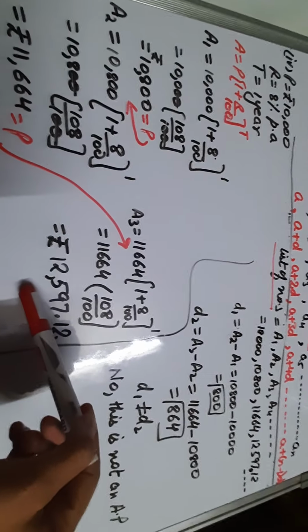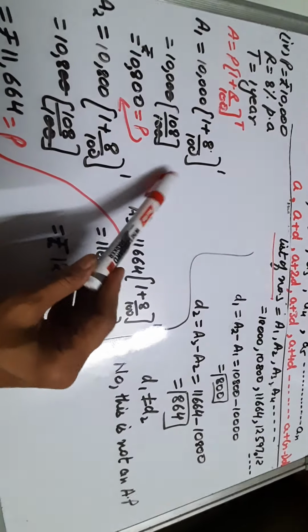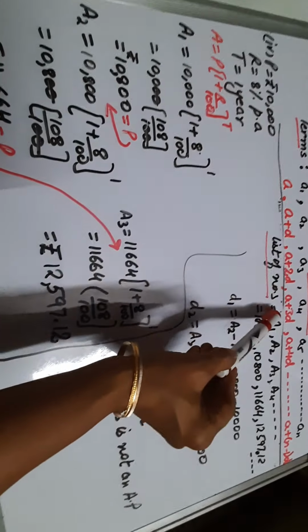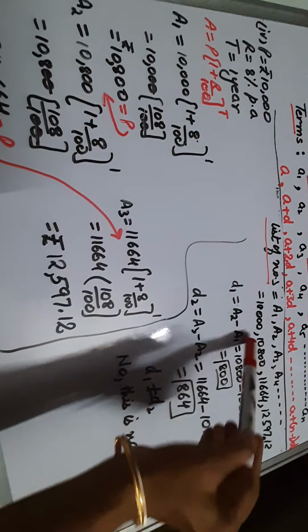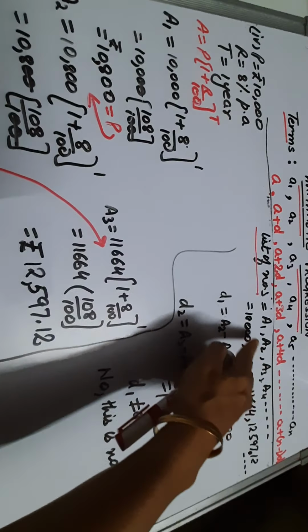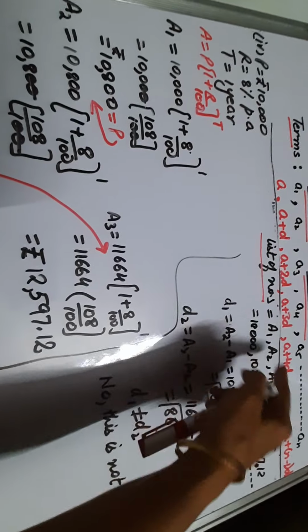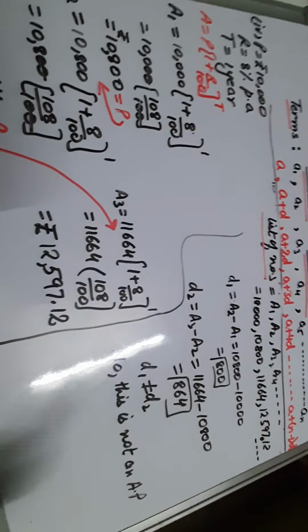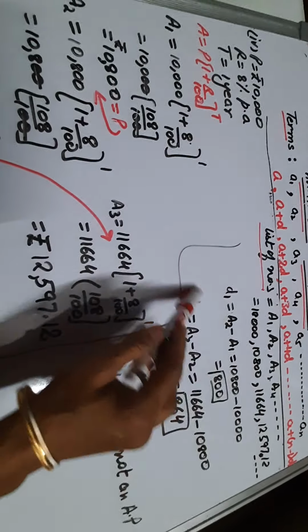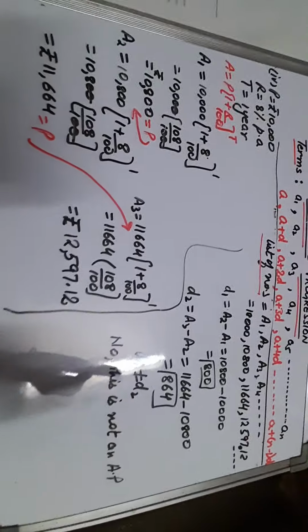Once again let me explain you. By using the amount formula we will find out this initial amount, will take this one, that one, and all the three. It is optional. If you do not want to take this, you can leave it. Take the difference between these two, that will be again different, and as the common difference is not same, that's why this is not an AP.